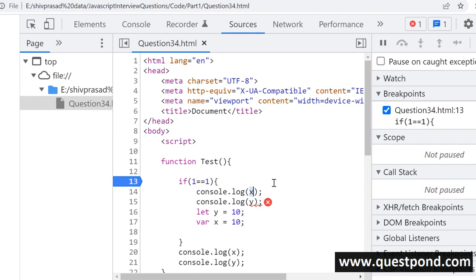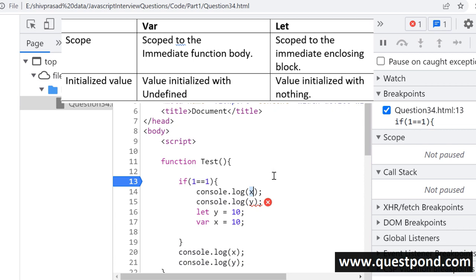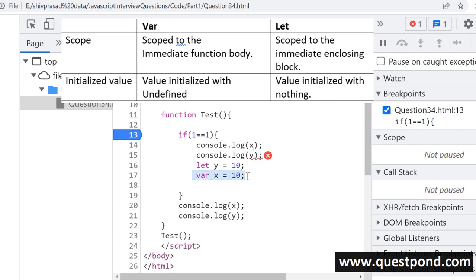So now let us try to put together a right answer from the interview perspective. The var keyword is function scope, right? While the let keyword is block scope. In var, variables are initialized in hoisting with undefined. In case of let, variables are not initialized with any value in the hoisting phase. So when we try to access the variable, it throws an error.